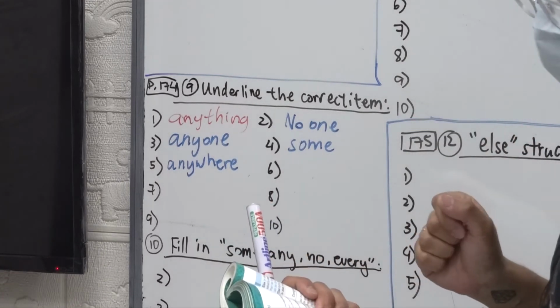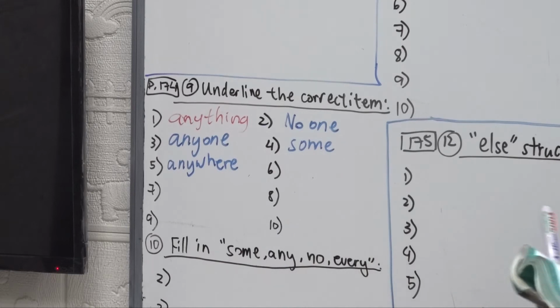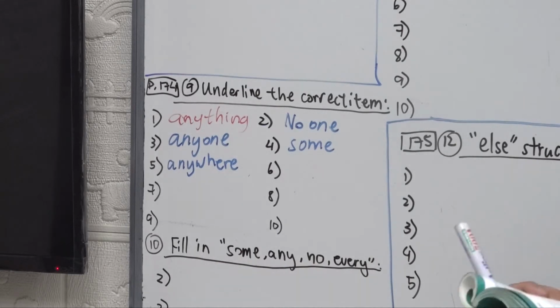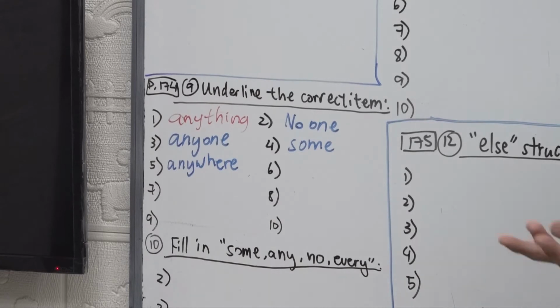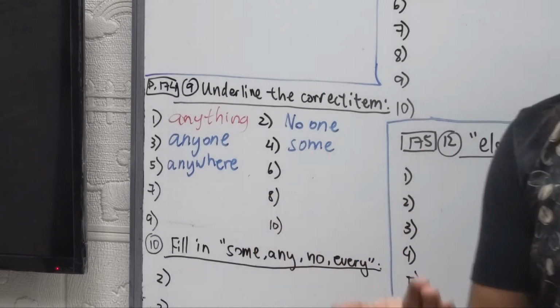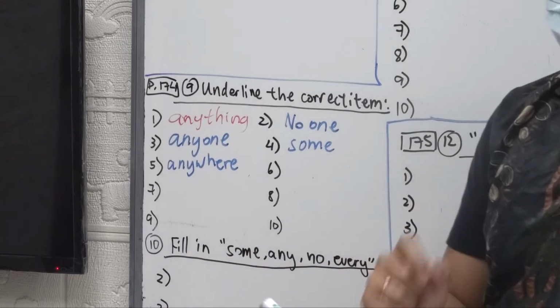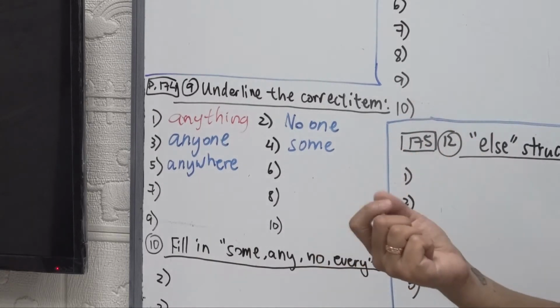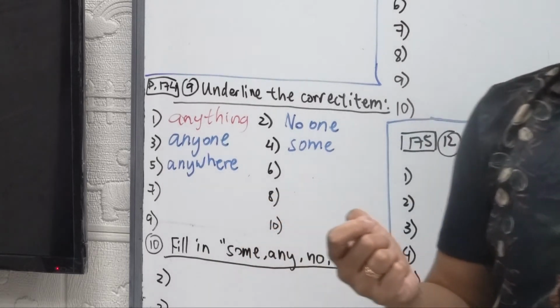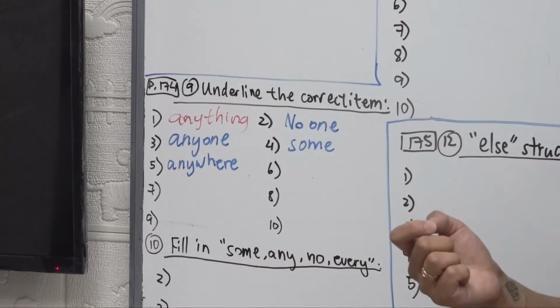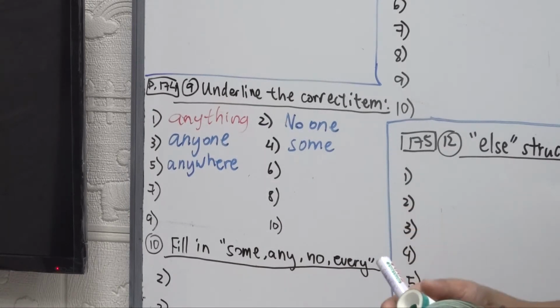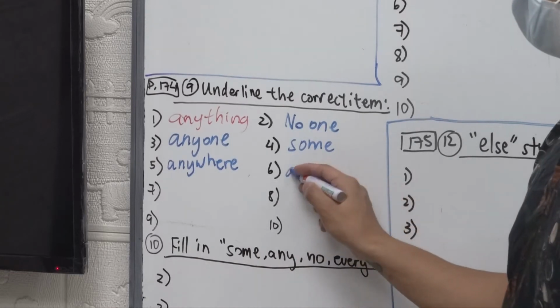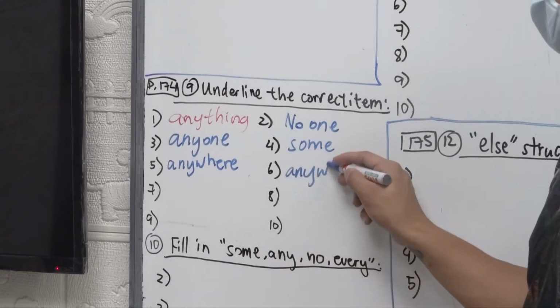Alright, number 6, "Are you going nowhere for your holiday?" "Are you going anywhere for your holiday?" What are we expecting here? Are we expecting anything? No, right? We're not expecting anything, so that's why "somewhere" was not here. Now, nowhere or anywhere, what do you think is the correct answer? Right, this is a general question, so it's normal to use anywhere, alright?